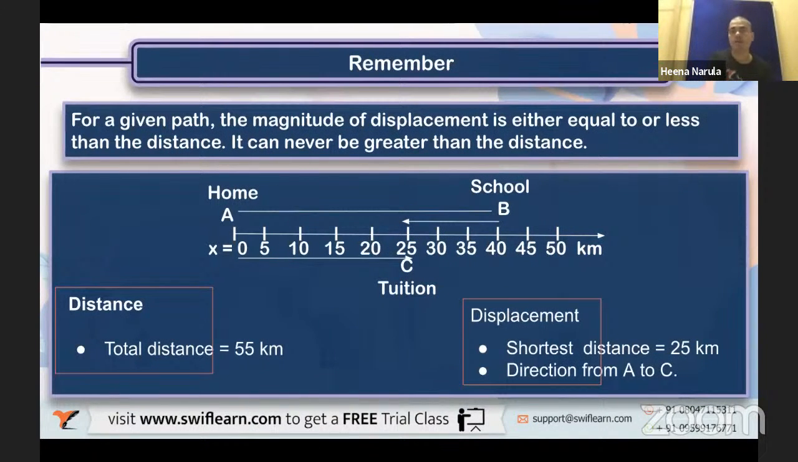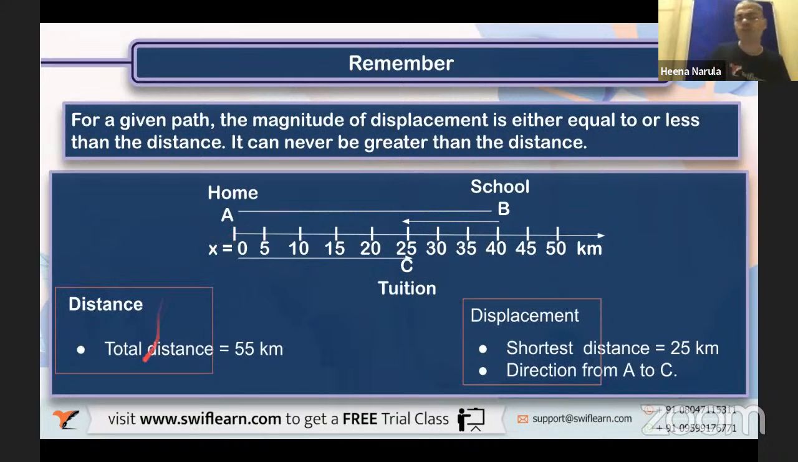For a given path, the magnitude of displacement is either equal to or less than the distance. It can never be greater than distance. Distance can be equal to displacement sometimes, but it is never less than displacement. Distance is always larger. Okay.